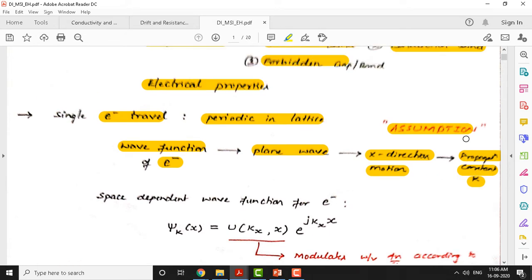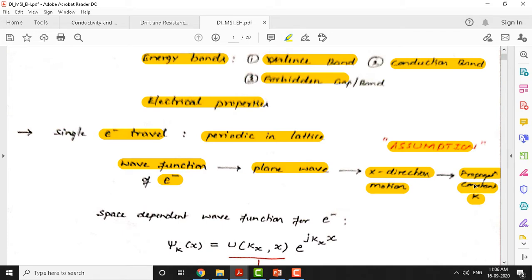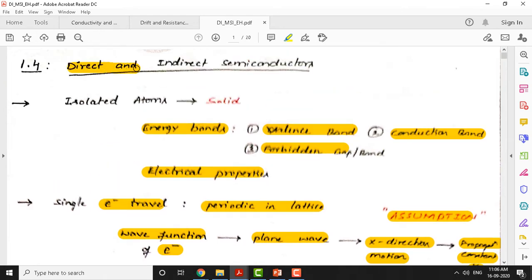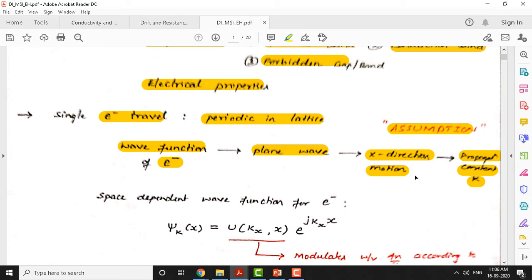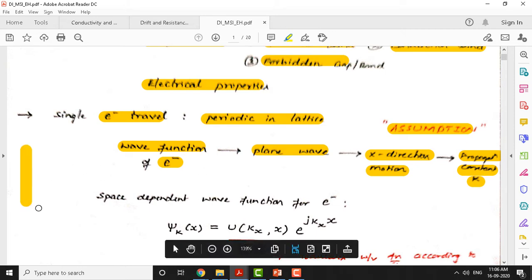Now, why do we need to discuss this k function, in which the electron travels? Because direct and indirect semiconductors are defined with reference to the propagation constant k, not with reference to time. You will understand later why we plot the y-axis as energy level and the x-axis as k. k is called the propagation constant, or the momentum of an electron, and it is plotted along the x-axis, while the y-axis indicates relative energy level.